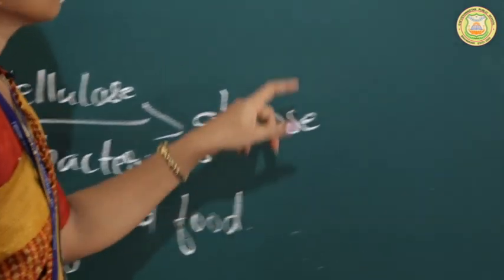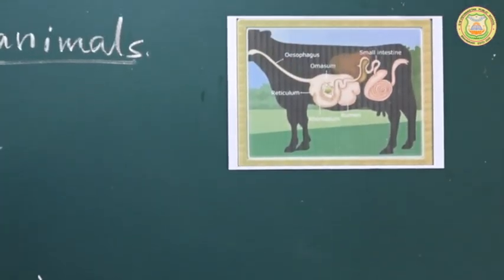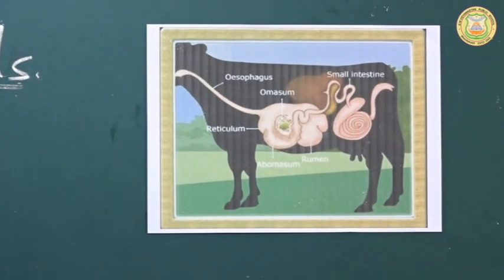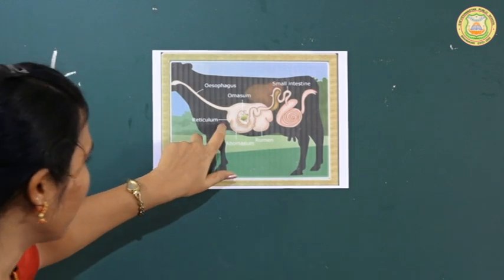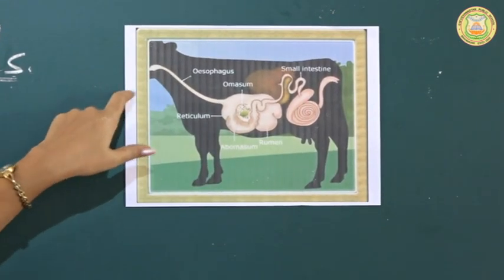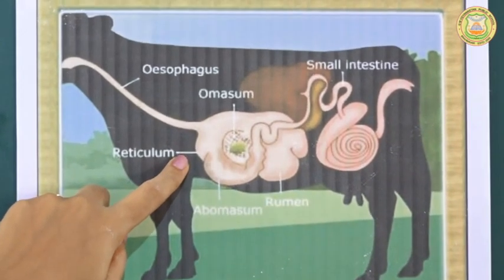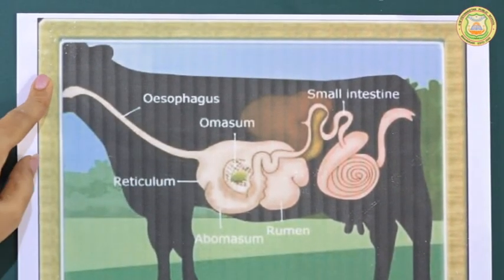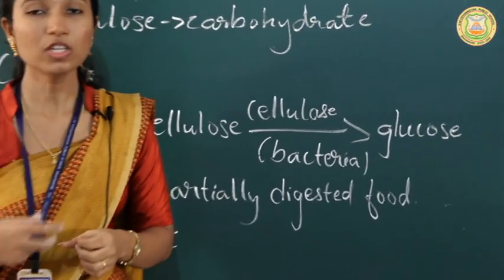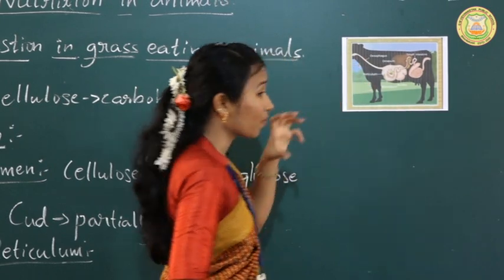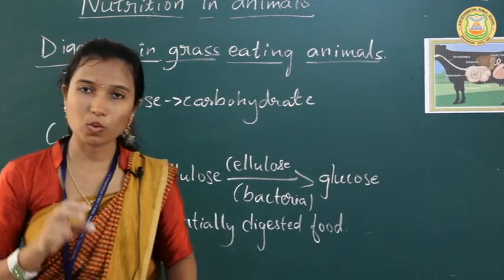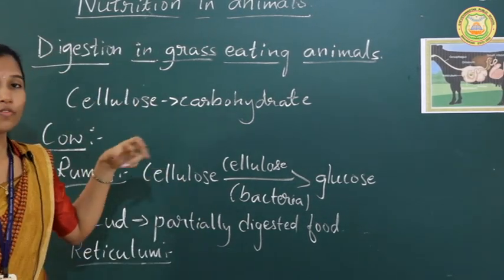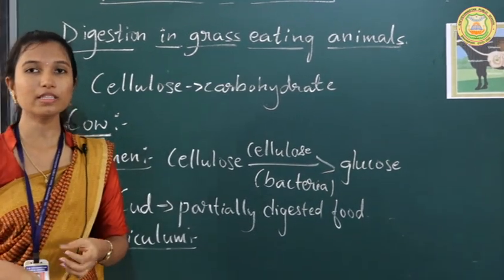After grazing, the cow will take rest. While resting, the cow brings this partly digested cud back from the reticulum to the mouth, and again it starts to chew and grind the food. This process of bringing the cud back to the mouth is called rumination, and the animals which show rumination are called ruminants.